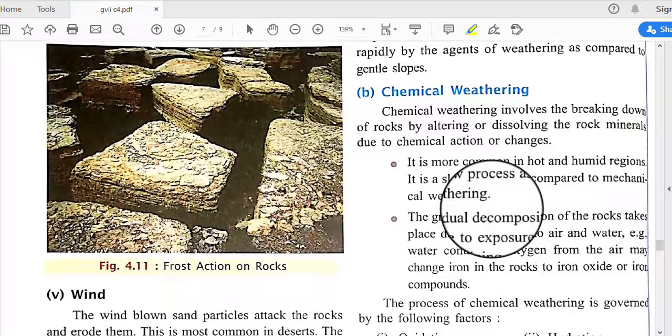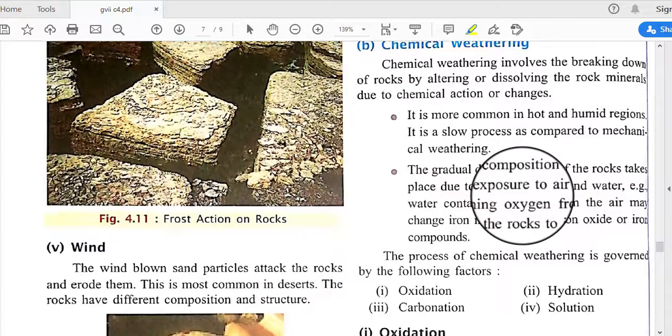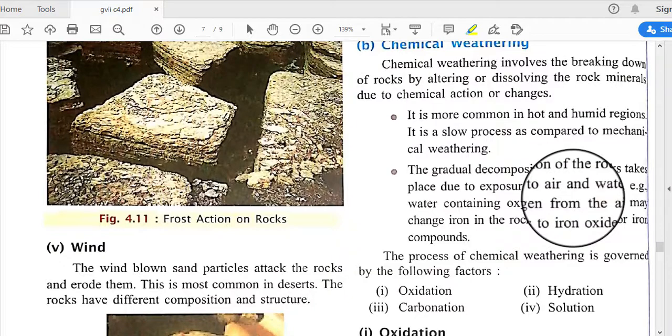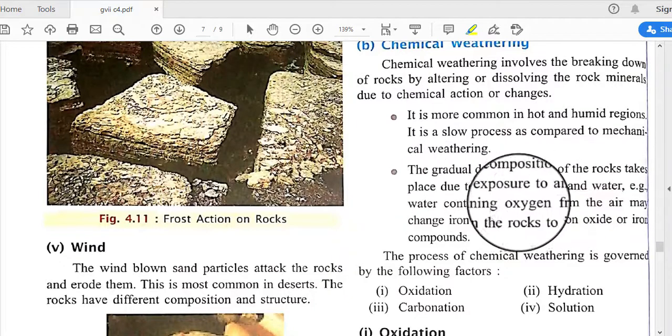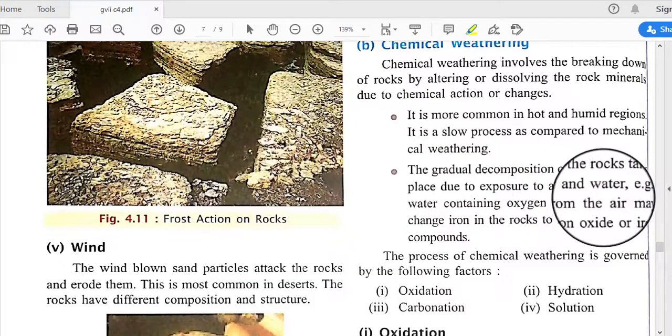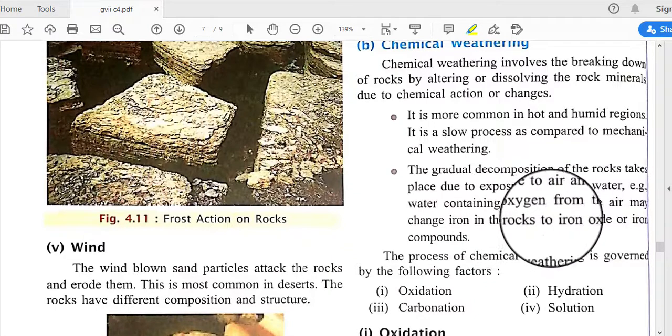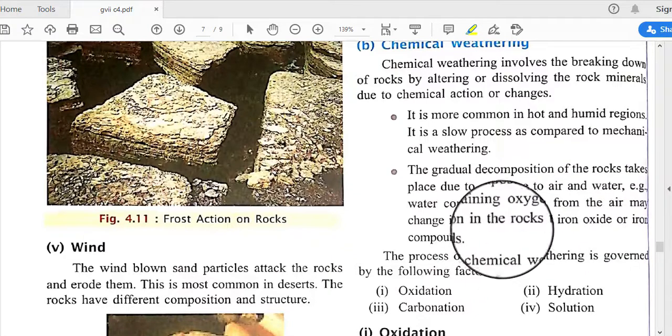The gradual decomposition of rocks takes place due to exposure to air and water. For example, water containing oxygen from the air may change iron in the rocks into iron oxide or iron compounds.